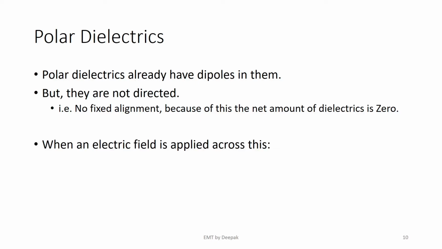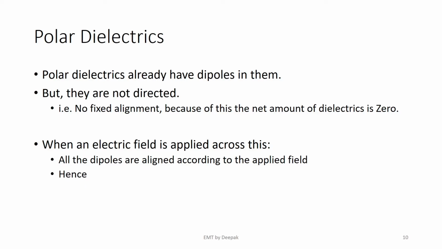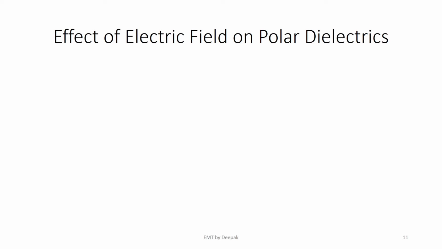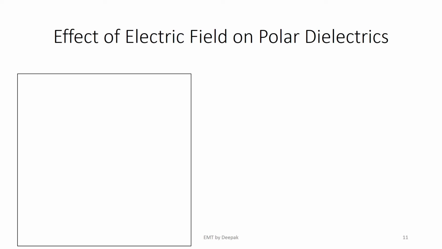But when an electric field is applied across this, all the dipoles are aligned according to the direction of the applied field. Now there is some direction, hence there is an observable effect of dipoles. See what is happening in polar dielectrics.